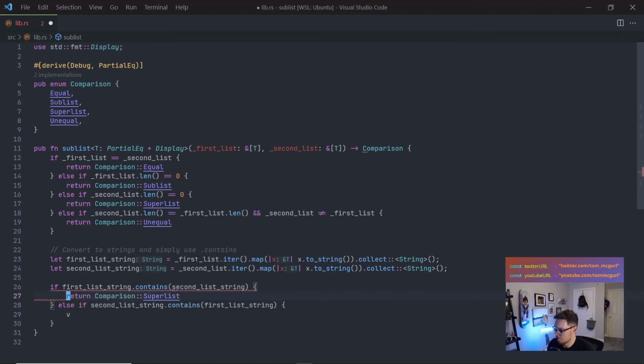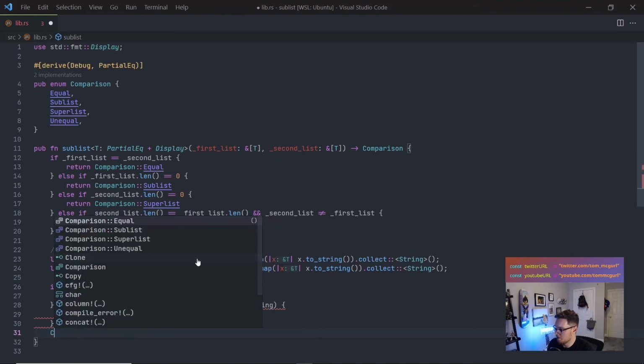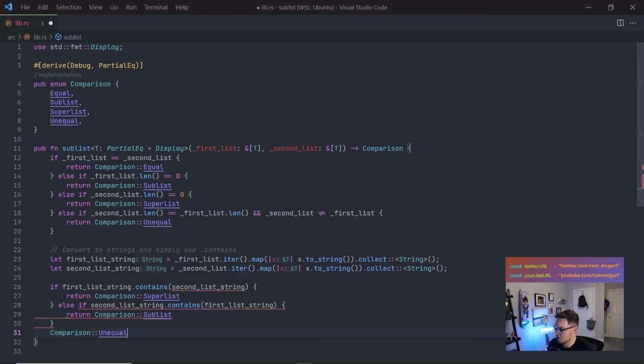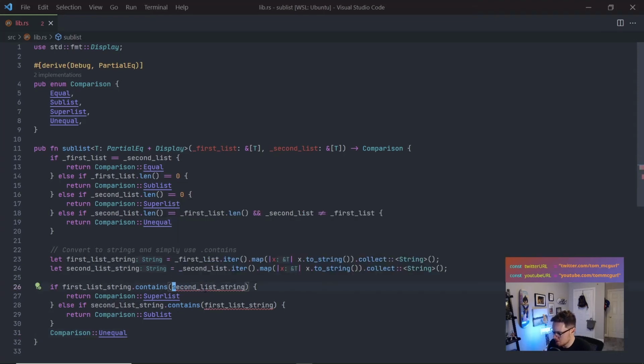Whoa, what's going on? It's complaining because we still have to have another condition. So for now, we'll just return Unequal, right? Because if it gets down here, we're just not equal. And let's see, I think it might have to borrow. Yeah, so it's expecting something to be borrowed. It says just consider borrowing here, right? So we will have to borrow, so that's okay. It tells us what to do. We'll just listen and do that. All right, that should do it.